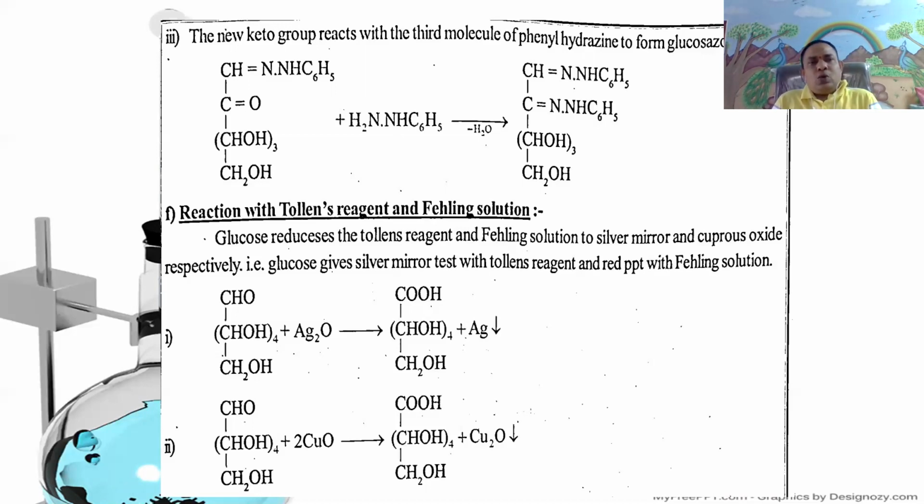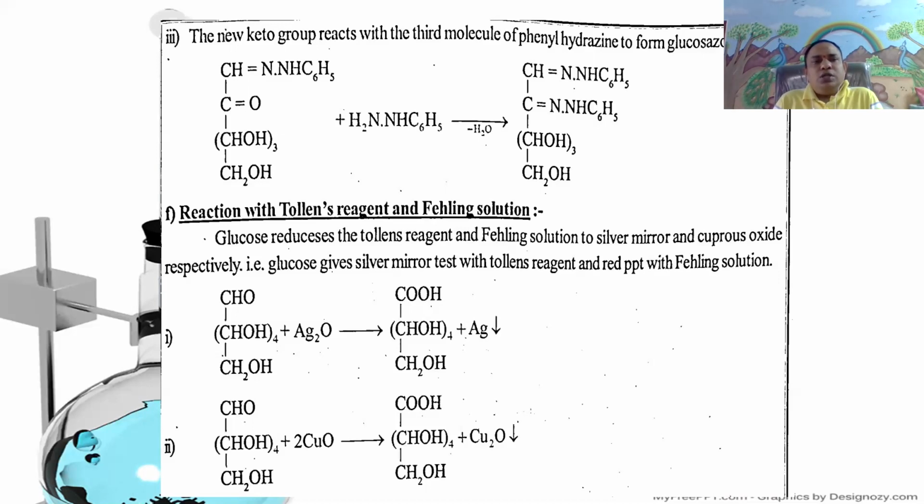Here in the Tollens test, take a few ml of the given glucose solution in a test tube, add 4 to 5 ml of freshly prepared Tollens solution to it. Warm the mixture in the boiling water bath for about 5 minutes.